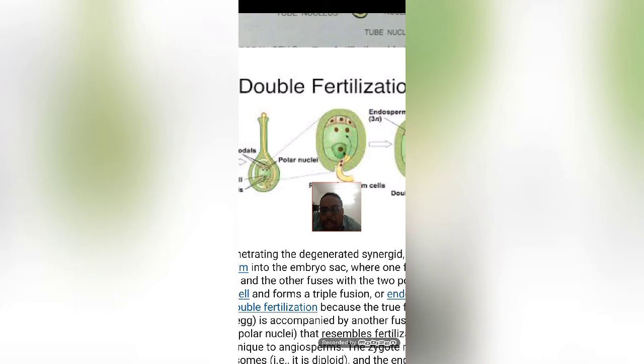and that secondary nucleus will become 3n in condition. This particular process of fertilization is known as double fertilization. That means two fertilizations take place, one with the egg and one with the secondary nucleus, and this process is known as double fertilization. And this double fertilization process was first discovered by a scientist known as Navashin, and it is one of the most common processes that takes place inside an angiosperm.